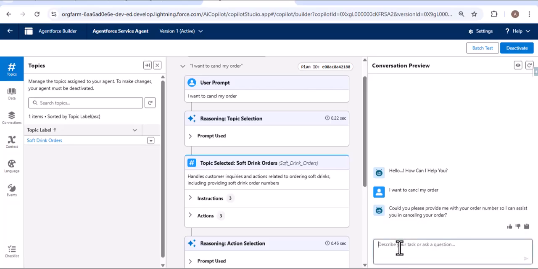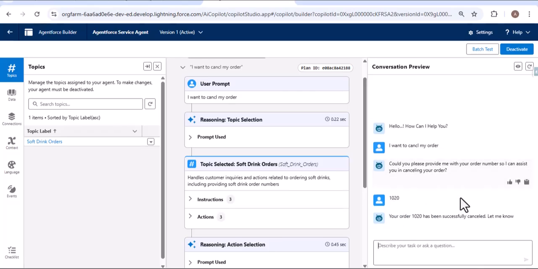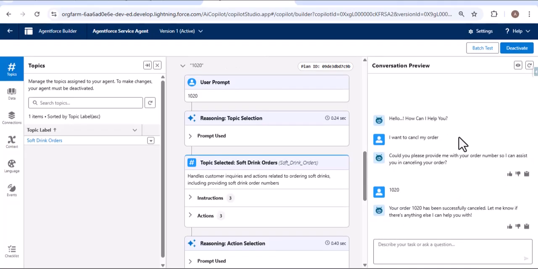After that, we need to provide the order number. So here we have 1020. By mistake I gave the prompt to cancel the order, when we wanted to know the status of the order. Anyway, because of this we can know that even if we give the wrong spelling or make some small mistake, the Atlas reasoning engine can understand our intent, and according to that it executes the action related to the query.